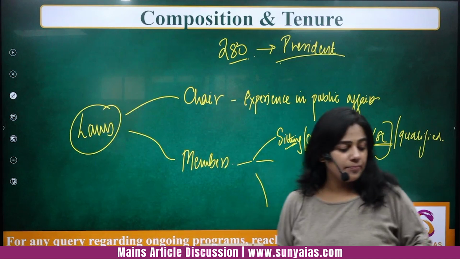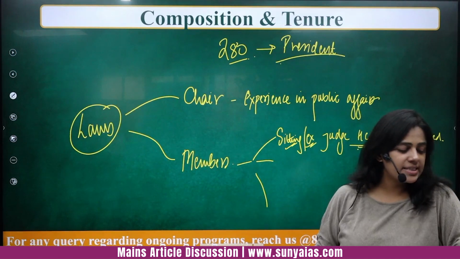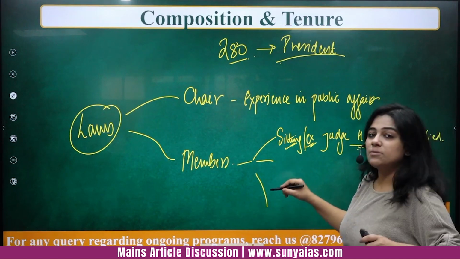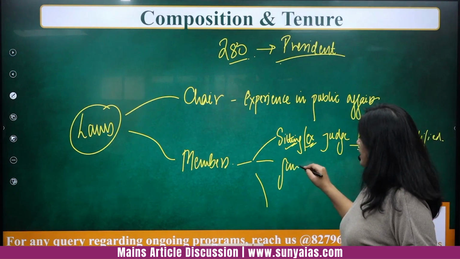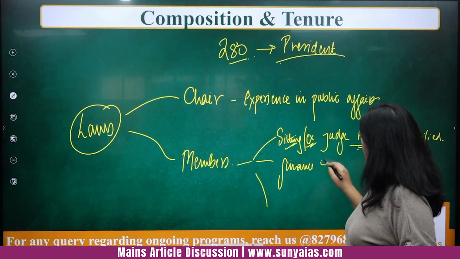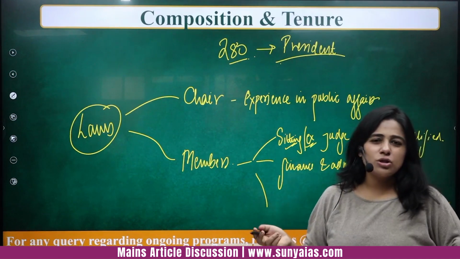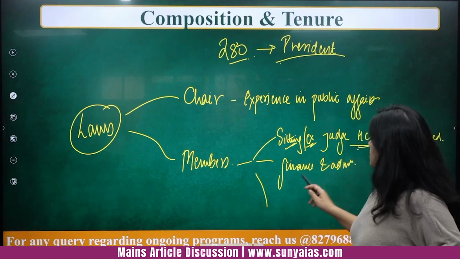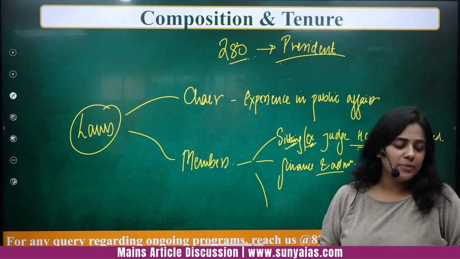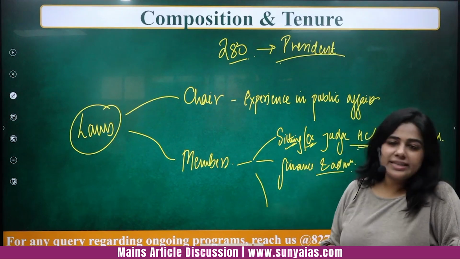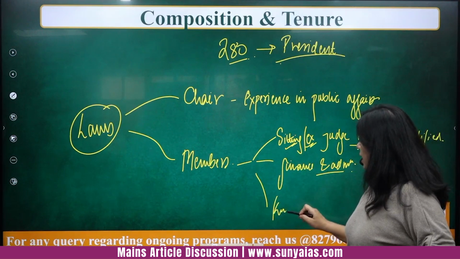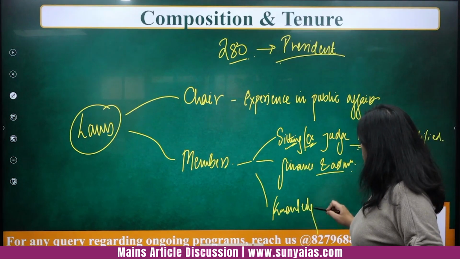The second thing is that they should have wide experience in finance and administration. This is a very vague terminology, but it is mentioned. And then another thing is that they should have knowledge of economics.